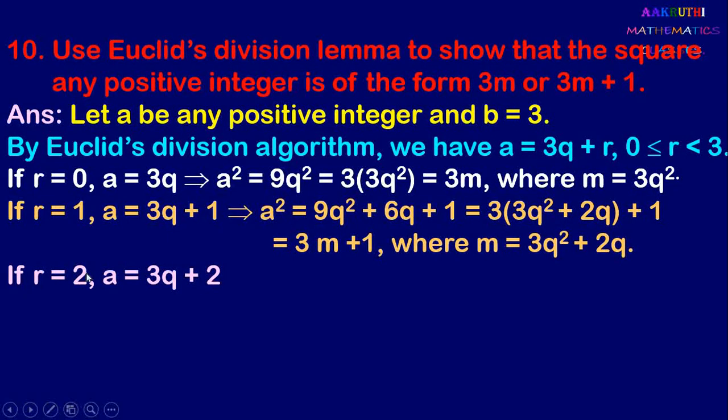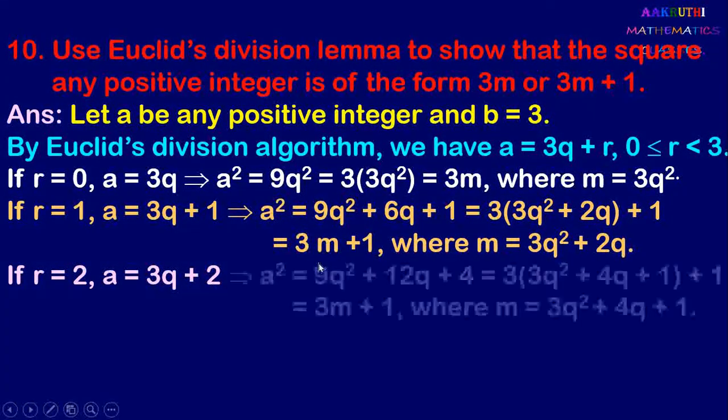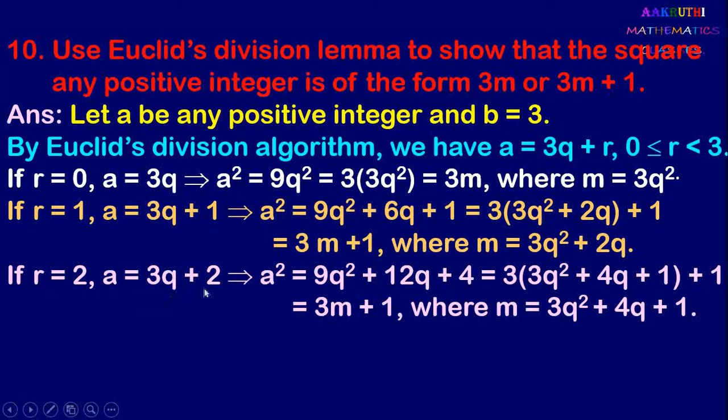So next it is r equal to 2. When r equal to 2, A equal to 3q plus 2, square this and we get A square equal to 3q plus 2 whole square.